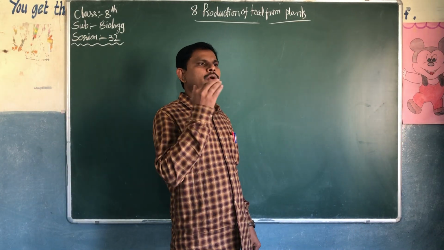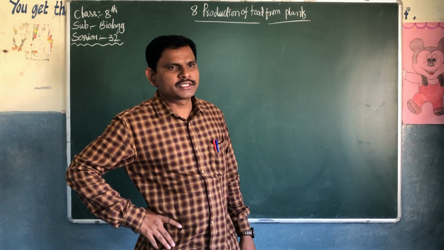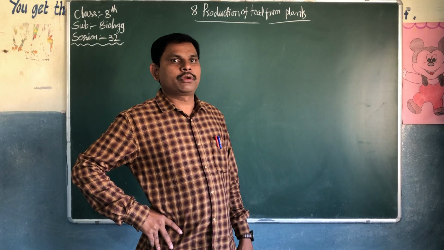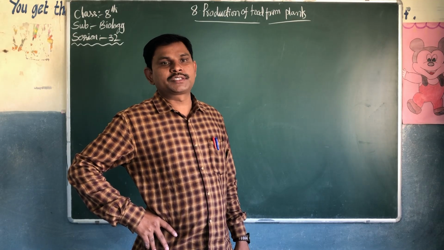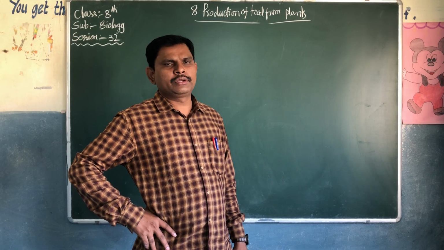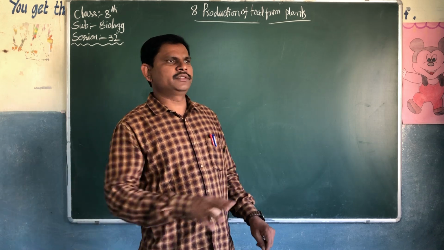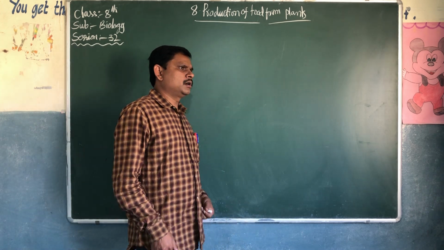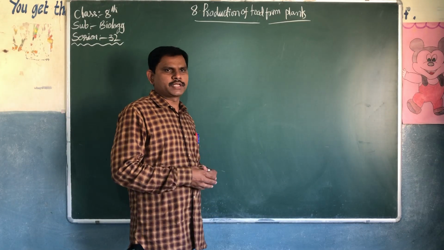You have to find out in which state rice is grown more, in which state wheat is grown, in which states red gram is grown, in which states jowar is grown. Different crops will grow in different types of places.